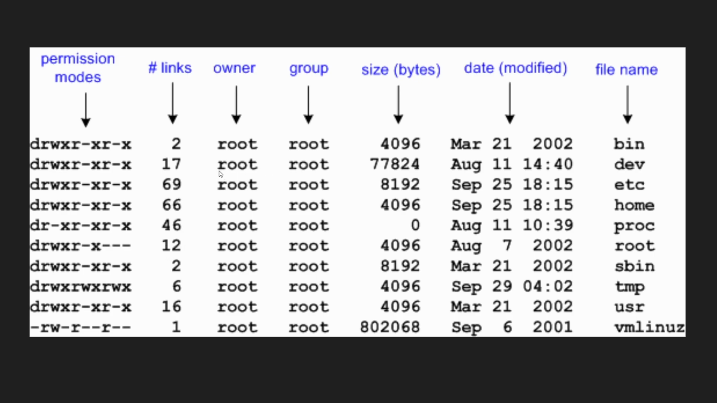The third one is who is the owner of this file. Here in the example, the owner of this file is root, and the next column represents the group owner of that file. The next column represents the size of the file in bytes, which is 4096 bytes, 77824 bytes. The next column represents the date. Here it represents the month, the day, I mean sorry, the date, and the last is the time at which it was created. And the last column represents the name of the file, which is bin, dev, etc, home. So basically it is displaying the root directory of Linux.